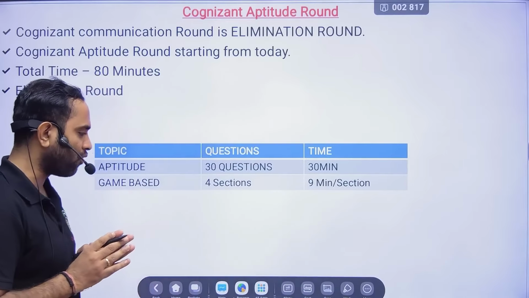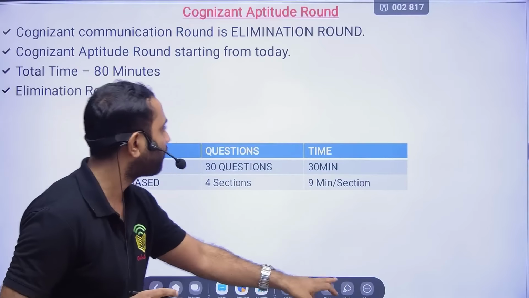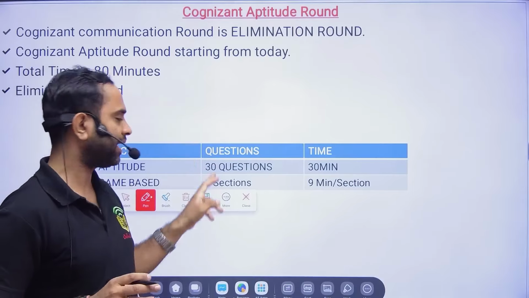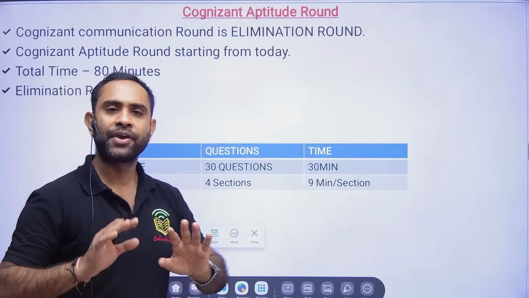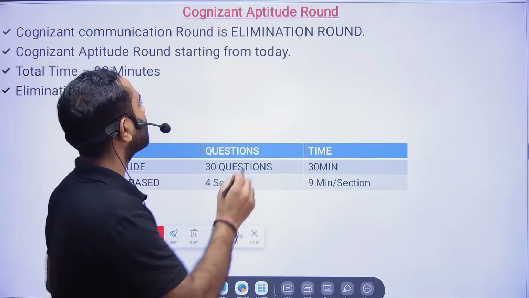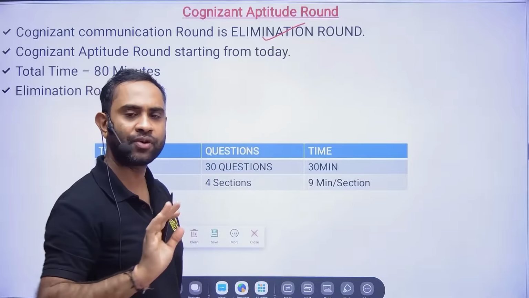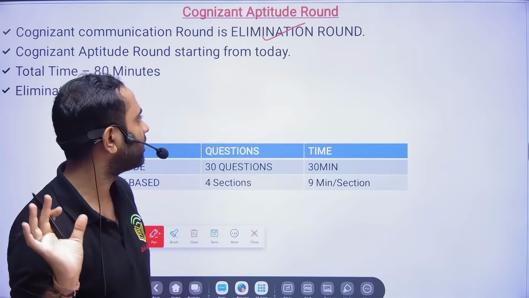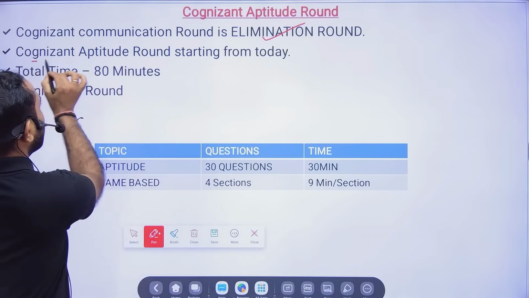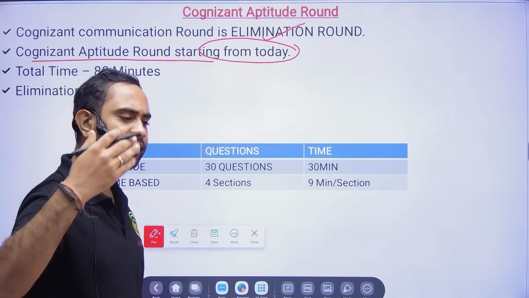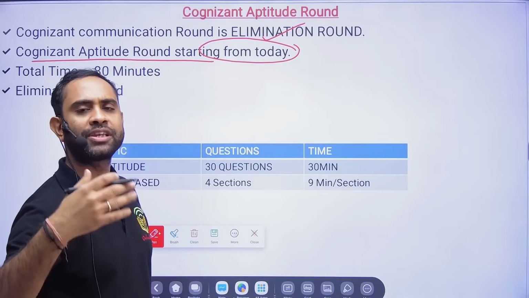So before we move ahead, I just wanted to tell you a few things here, friends. The Cognizant communication round is an elimination round. So if you do not qualify in the communication round, you will not be able to write the aptitude and game-based assessment. Actually, every single round is an elimination round. The Cognizant aptitude round is starting from today in many of the colleges. It is also planned on different dates, like tomorrow and the day after tomorrow.